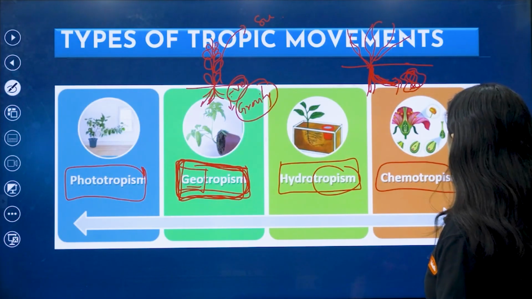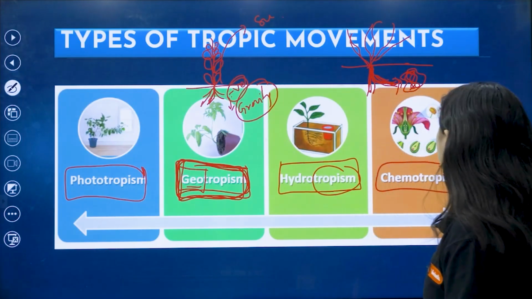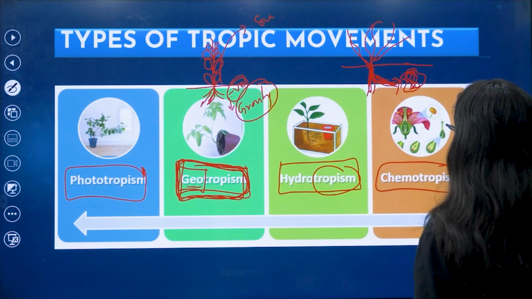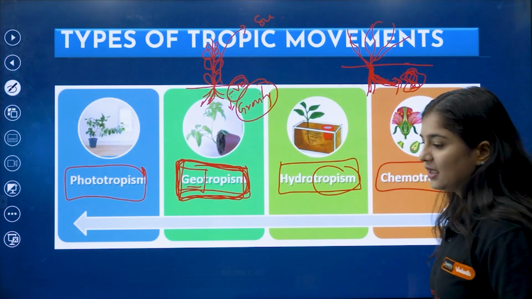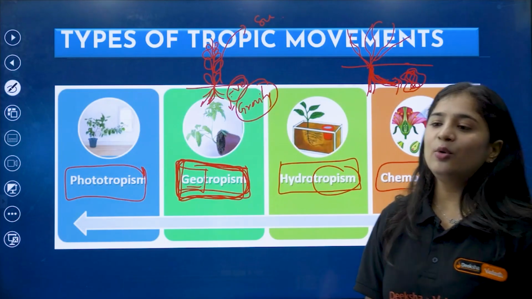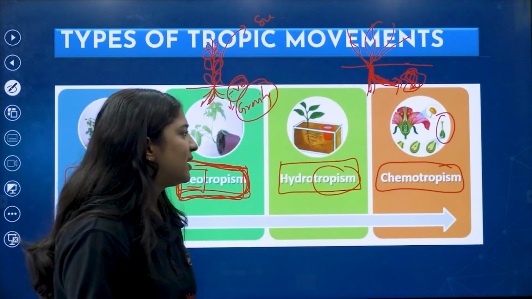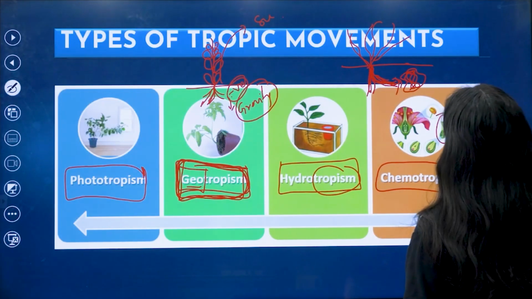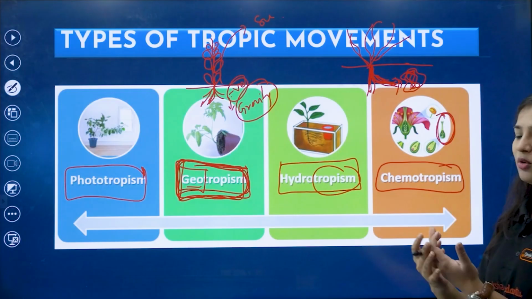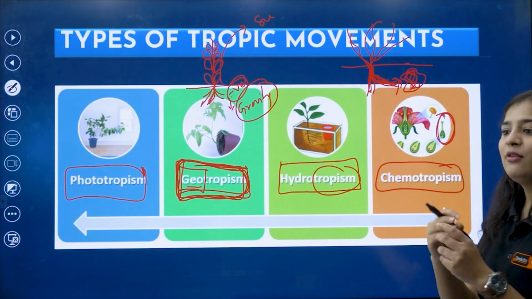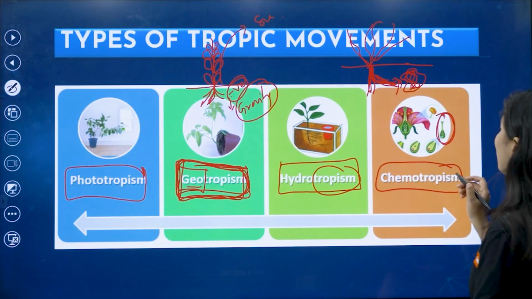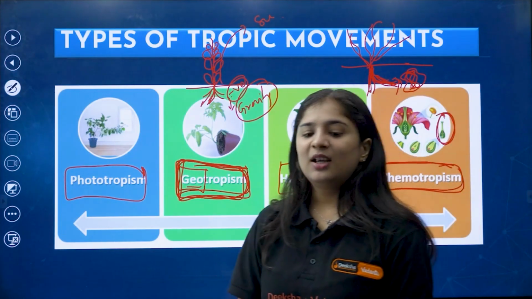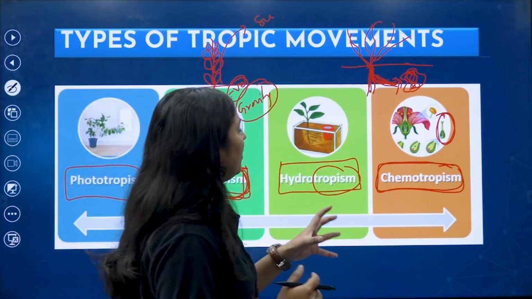Coming to chemotropism, the plants which respond to chemicals. For example, the pollen tube. These things we will be studying in the next chapter, how do organisms reproduce? We will discuss everything, but we don't want to go deeply into it here. In the pollen tube, there are certain chemicals that guide the growth. The growth is taking place with the help of chemicals. We call it chemotropism. Okay, this is all about the types of tropic movements.